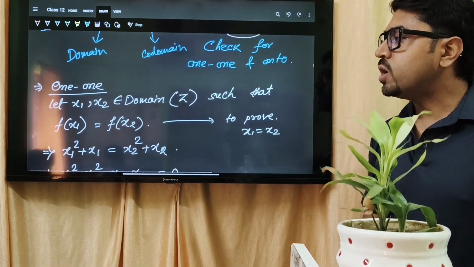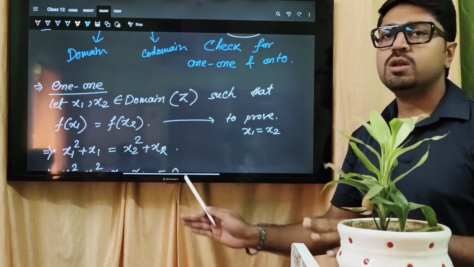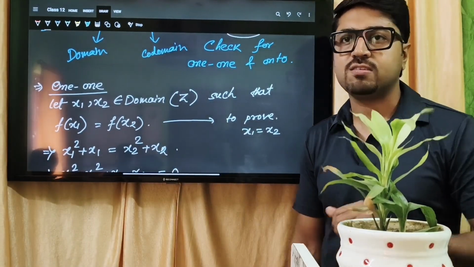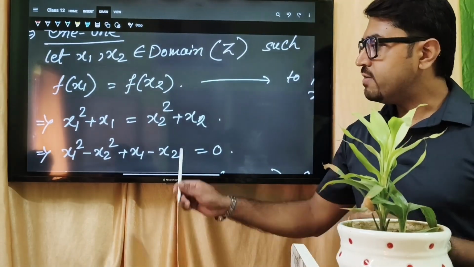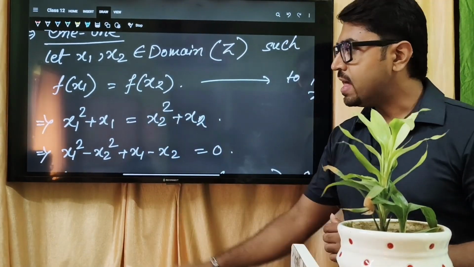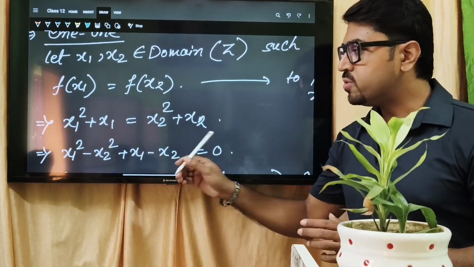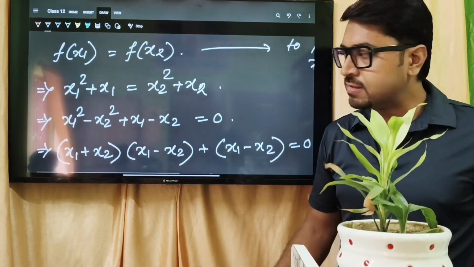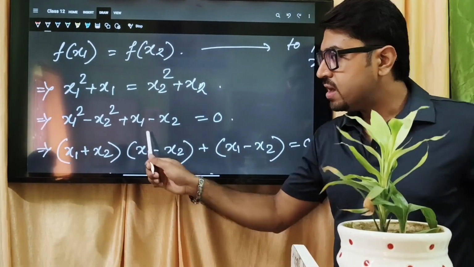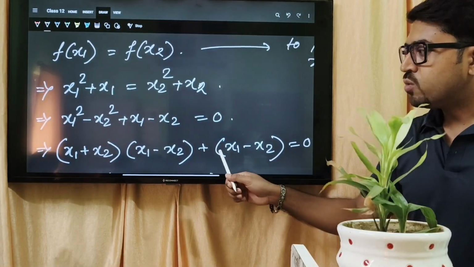So for these two things, what will I do over here? What algebraic calculation can we do? See, I will take all of them to the left hand side, and then x1 square minus x2 square will come and x1 minus x2 will also come. x1 square minus x2 square means a plus b times a minus b, and plus x1 minus x2 will be over here. After that, what do we need to do?